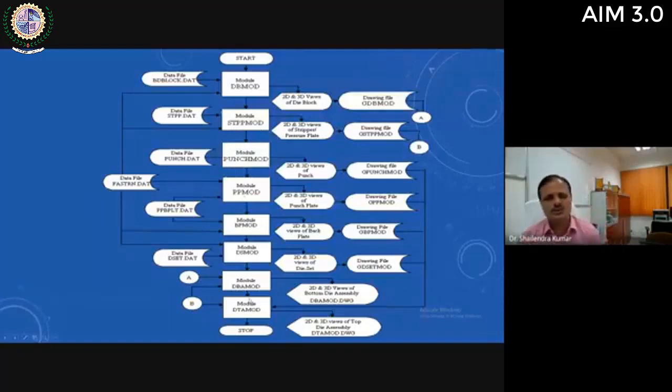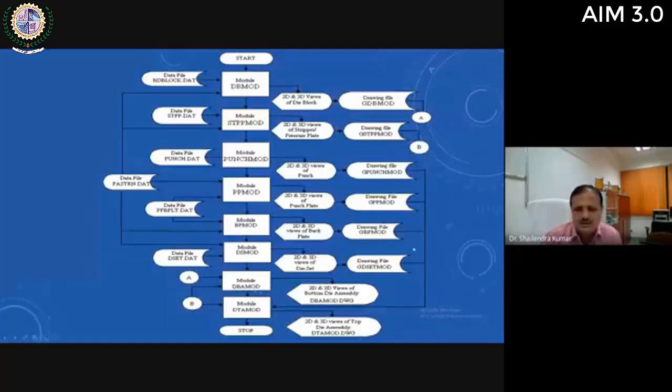All these modules take input directly from database files, and then they generate 2D and 3D views of the die block and different components. These drawings are stored in drawing files, and these drawing files are used in the modeling of the die bottom assembly.